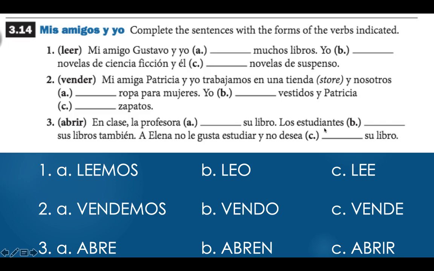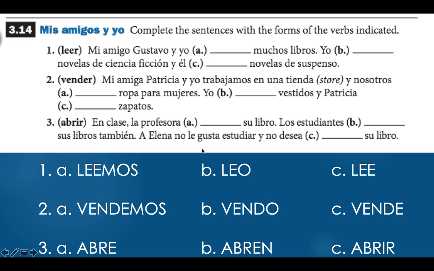Letter B, los estudiantes blank sus libros también. The students open their books too. Well, my verb here is abrir, to open. I'm going to chop off my IR. And to say that the students or they open, we're adding an EN to the end. Los estudiantes abren sus libros, because we know that the students would be they. Therefore, we're using our bottom right box, which was the EN ending, abren.